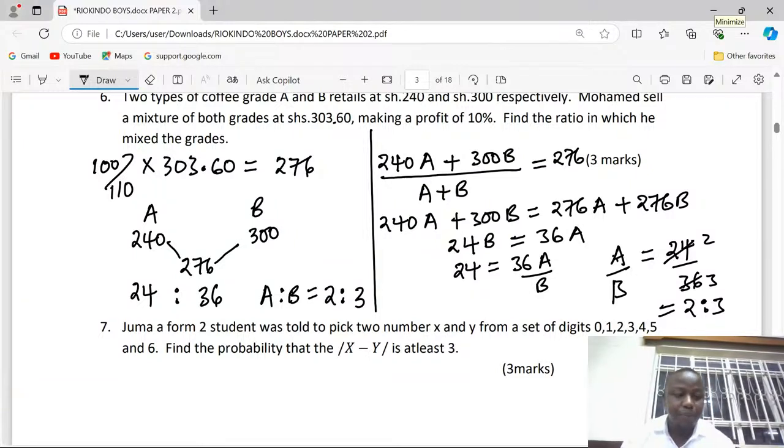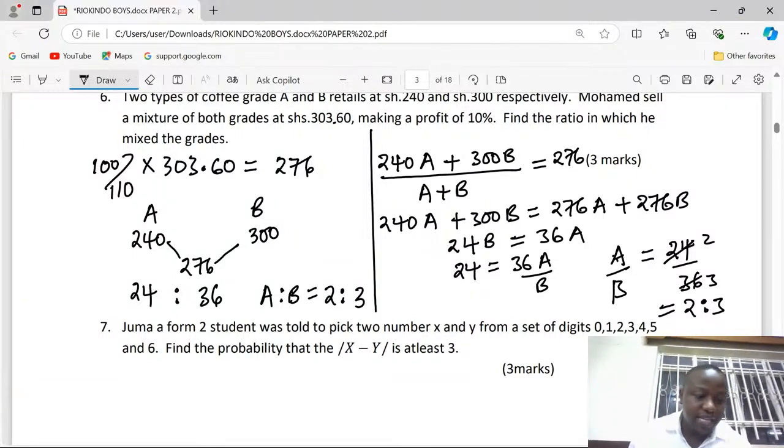Number seven now. I can see people are increasing in the lesson, and this is great. This is wonderful.